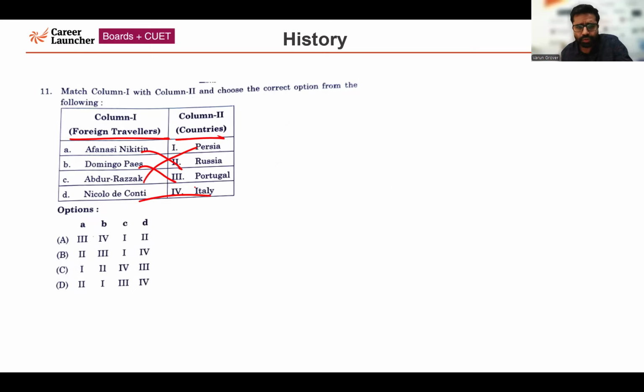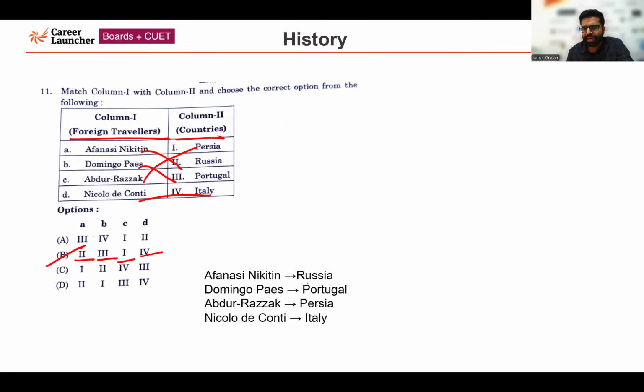Now please pay attention to option A2. With A2, it can be either option B or option D. Now we'll have to move forward to the others. Domingo Paes, B3. So the correct answer is A2, B3, C1. Abdul Razak belonged to Persia and Niccolo Di Conti belonged to Italy. So the correct answer for this question is option B. Afanasi Nikitin, Russia. Domingo Paes, Portugal. Abdul Razak, Persia, and Niccolo Di Conti, Italy.